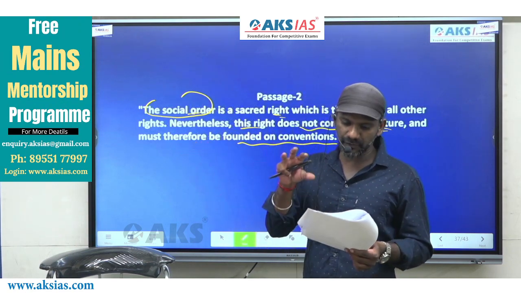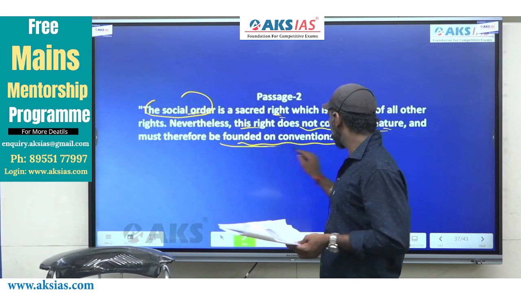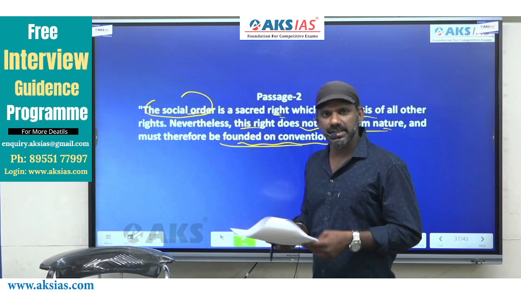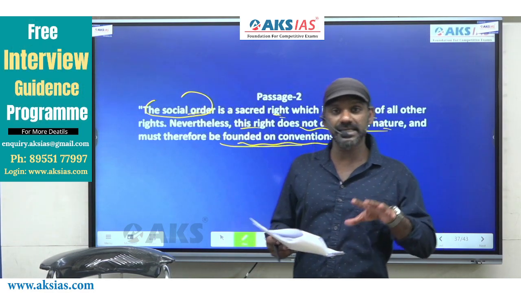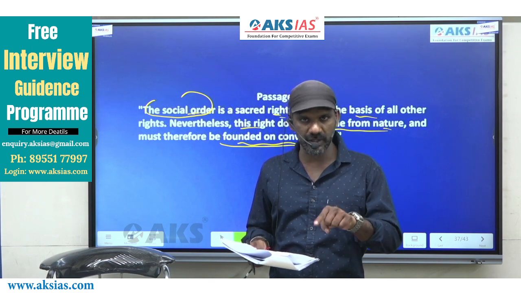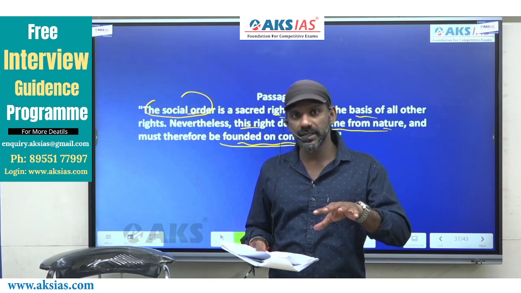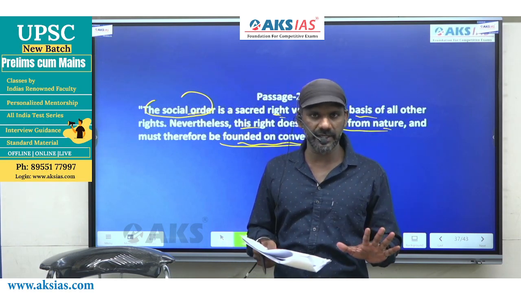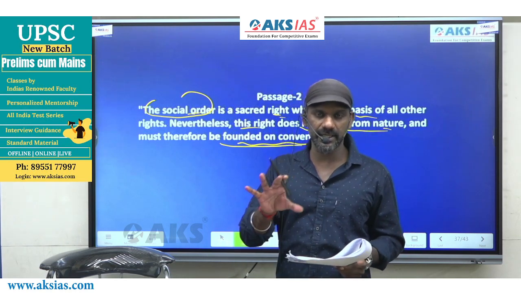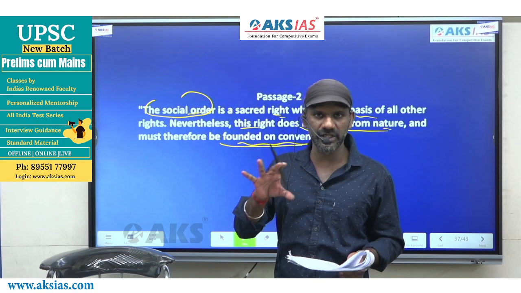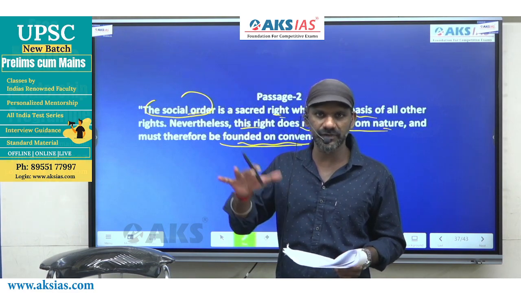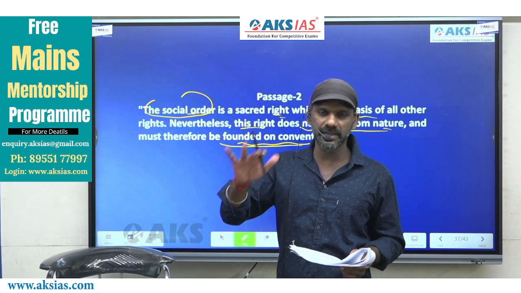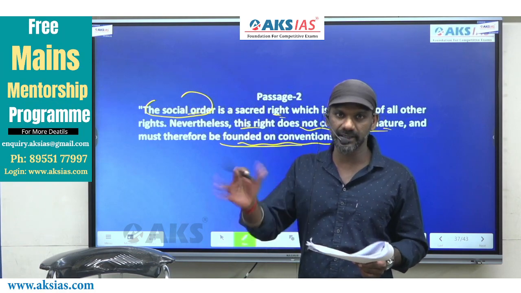The basis of social order must be founded on conventions. So the basis of social order is conventions, and social order is the basis of all other rights. Fine? Social order is founded on conventions means that entity is the base of social order, and social order is the base of all other rights.